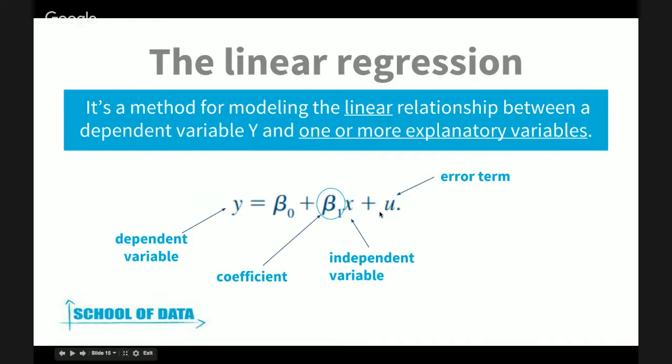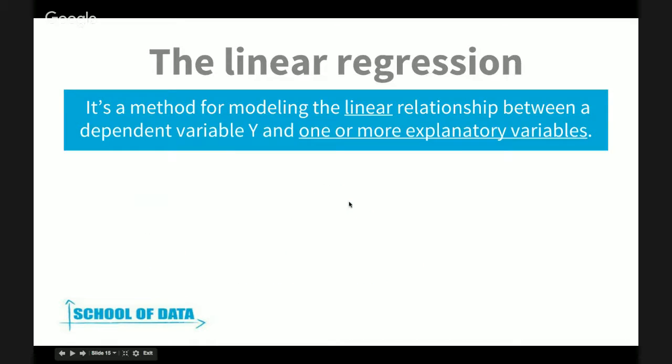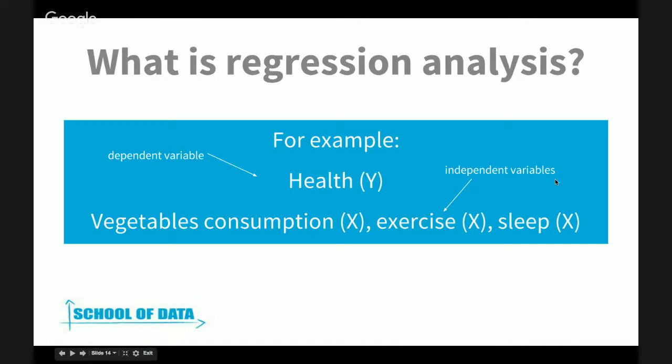And this error term basically captures all the variability of y that you can't capture in x, or the random things that you can't explain with all your explanatory variables. A way of seeing it is that you know that health depends on vegetables, exercise, sleep, maybe some genetic disorders in your family. But imagine that you went out yesterday and it was raining and you got the flu. So this was a random event that you can't really capture in those variables.